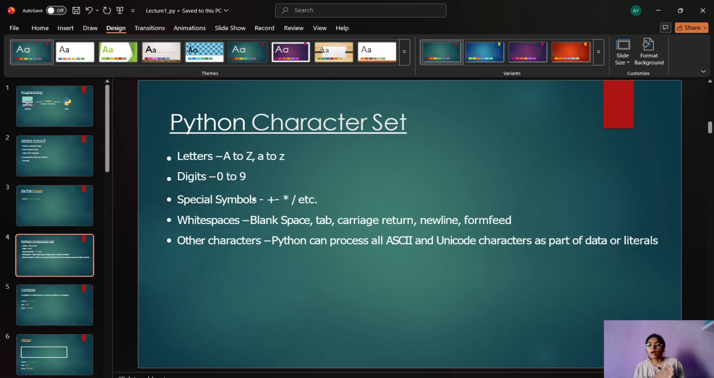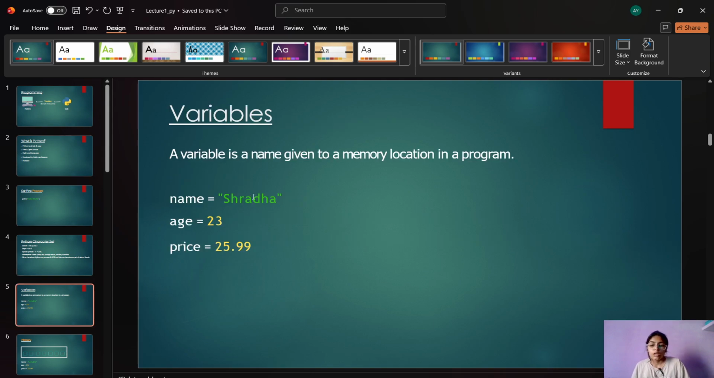Okay, so what are ASCII and Unicode? For all the letters and all the digits, there is a pre-decided ASCII and Unicode character set. So Python can process all of them. Whatever the ASCII value, whatever the Unicode value pre-decided for all the letters and all the digits, Python can access that. Now, here comes the variable.